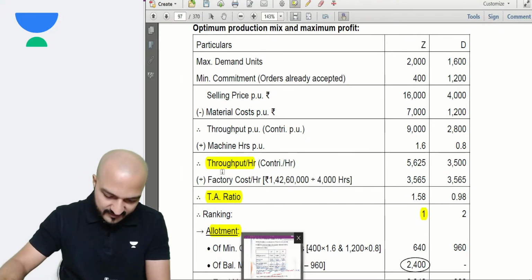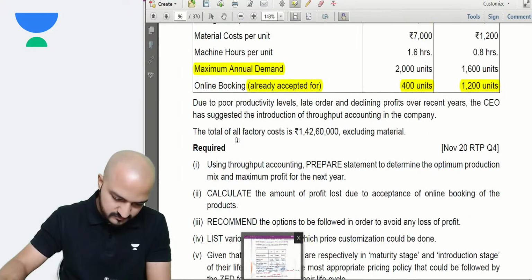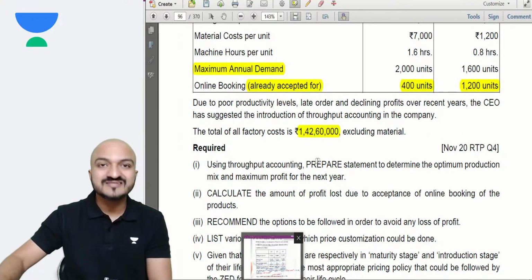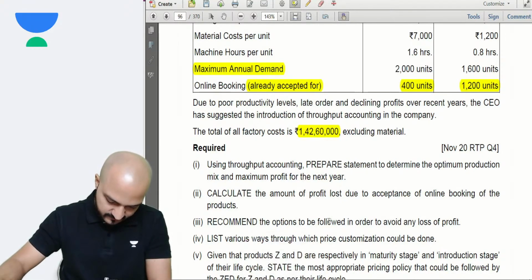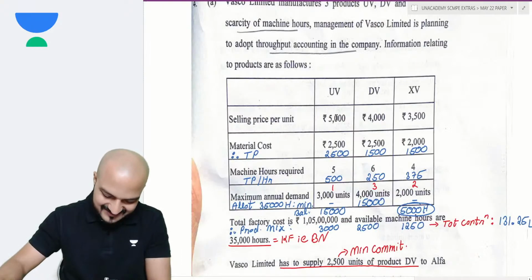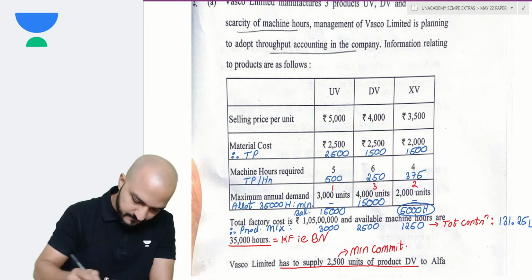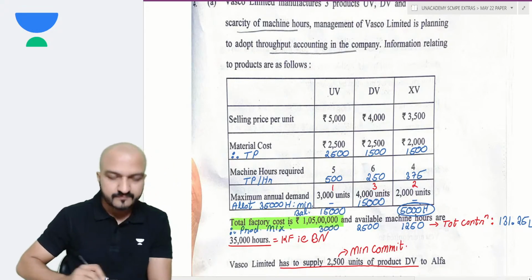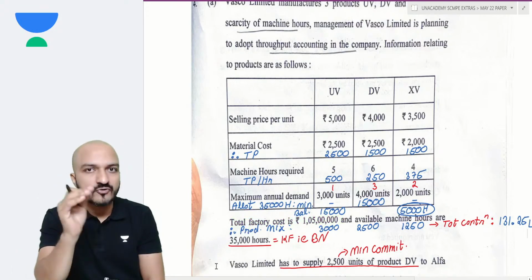Yeah, you are given the factory cost in the question. The total of all factory cost is given. What is the use of that total factory cost? In our classwork, in our exam question also, your total factory cost is given over here. What is the use of that? Well, the use of this is to identify the throughput accounting ratio.